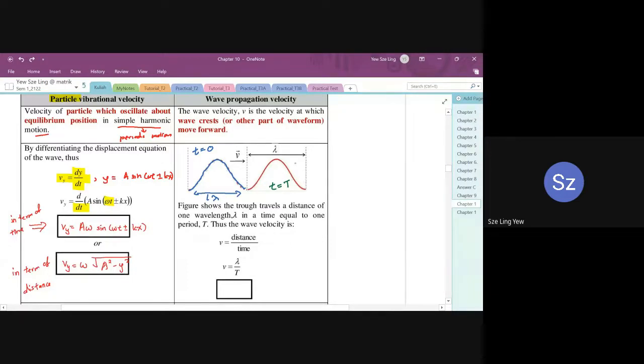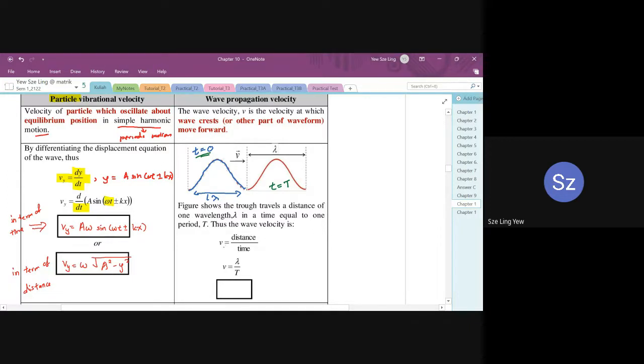This is the new position of the blue wave after time t equals one period, capital T. Basically you take the blue one and put it here as the red wave. Kamu ambil dia, masukkan ke dalam red color punya wave. So initially the blue wave is located di sini. After time t equals capital T, the whole wave moves by that much. Dia bergerak daripada blue color punya ke red color punya.